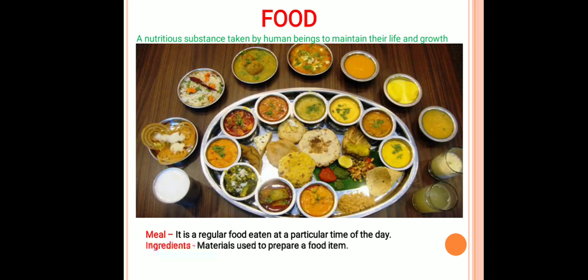For example, take boiled rice. How can we prepare boiled rice? We need water and raw rice, which are put together and heated, and then we get boiled rice. So what are the ingredients of boiled rice? The ingredients of boiled rice are water and rice.